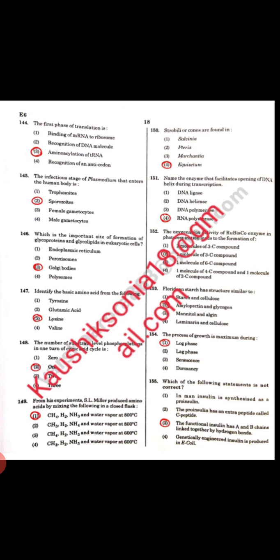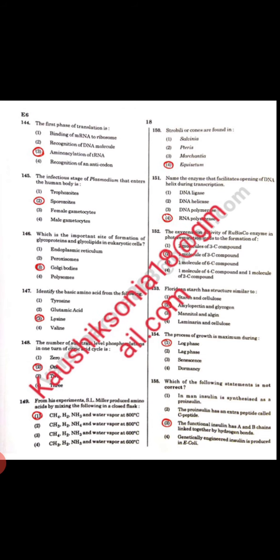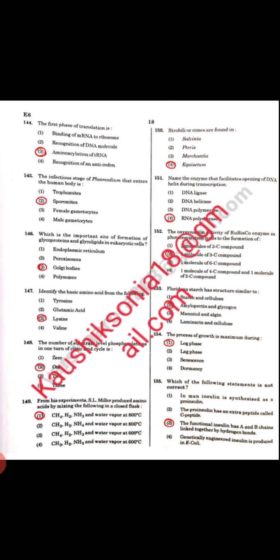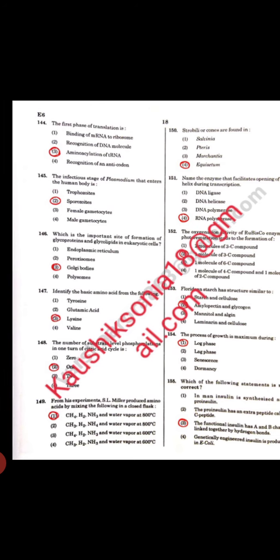Next, floridean starch has structure similar to amylopectin and glycogen, from NCERT. The process of growth is maximum during log phase, that is also called exponential phase. Which of the following statements is correct? Option C, the functional insulin has A-B chains linked together by hydrogen bonds. Beta, insulin is also genetically engineered now. Genetically engineered insulin is also available that has 3 chains. So active insulin has 2 chains connected together with the help of disulfide linkage, chain A and B.